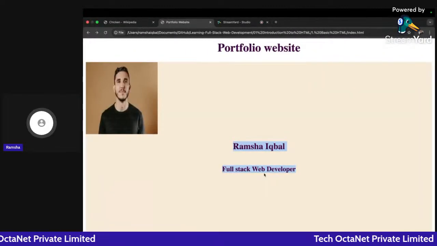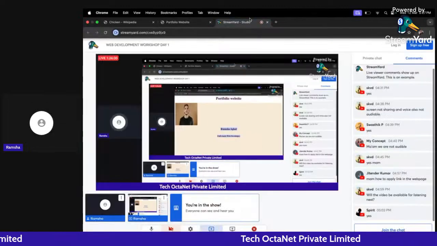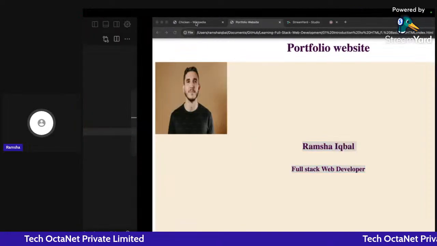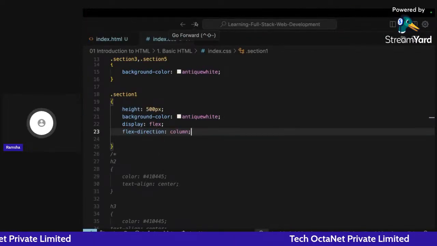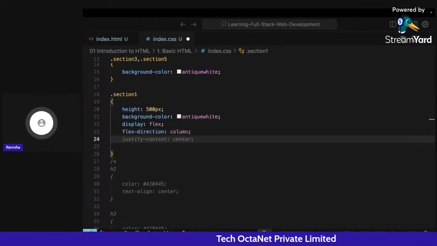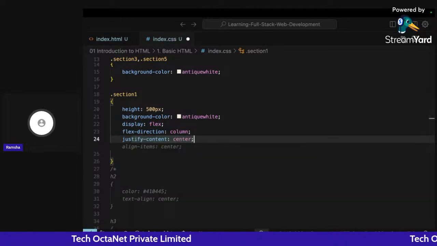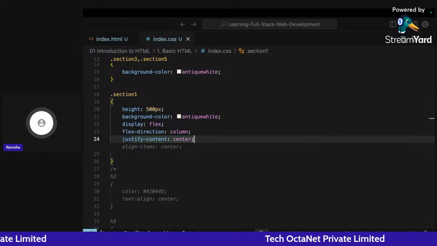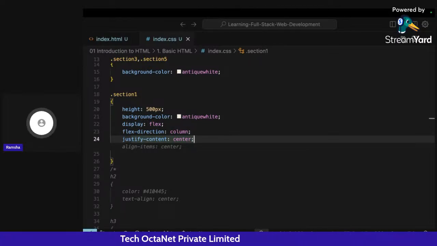So it's not overlapping with previous ones, but it's working according to it only. Okay, the text align property. So if I give it a flex direction of column, and here if I use justify content, then in this case justify content will work in the y direction in place of x direction. That is the thing that is changing right now.